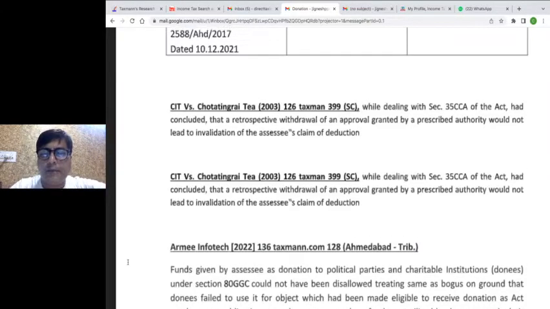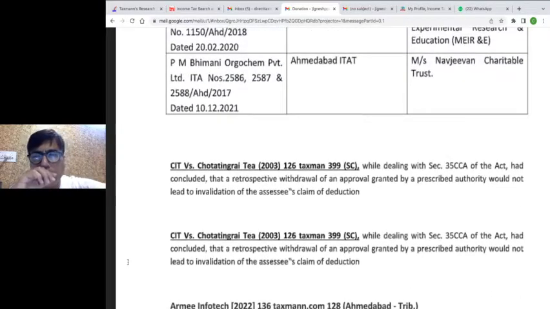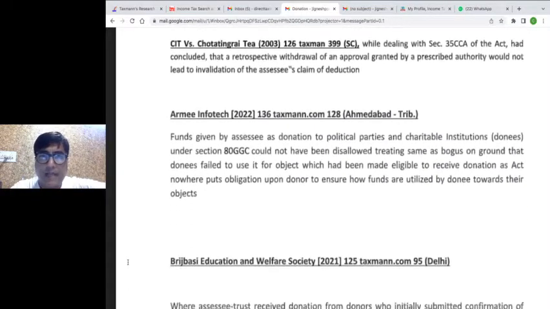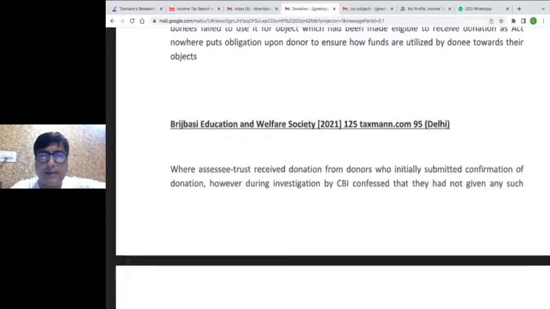Bombay High Court has also taken a view. Here we can see the Bombay High Court has also taken a view wherein a similar decision has been taken.